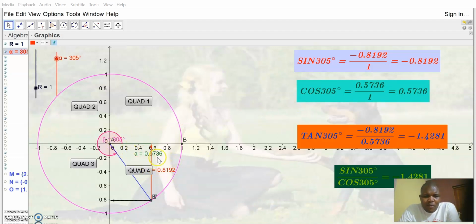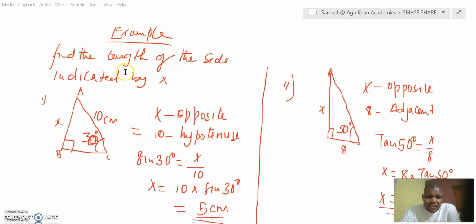Now, when we come to the final part here, when we want to discover the cosine part, in the final quadrant we are seeing that the opposite side is positive and the adjacent side is positive, so cosine becomes positive.